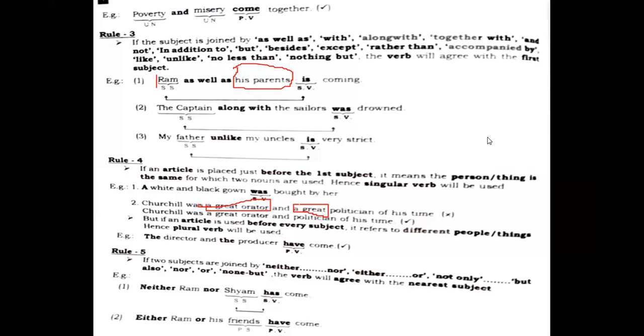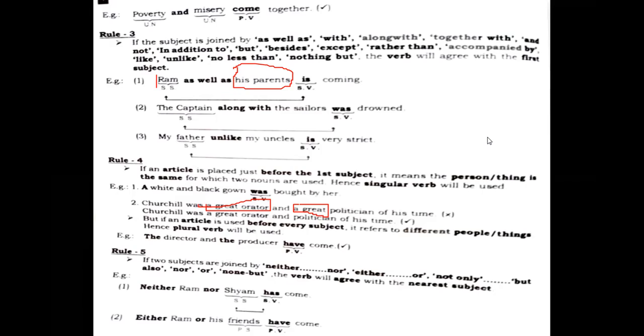See, the director is someone else and the producer is someone else. What we need to understand is that these are two people. Producer is someone else and the director is someone else. For that we need to use the plural verb, because these are two. When these are two, we are supposed to use a plural verb with them, have.